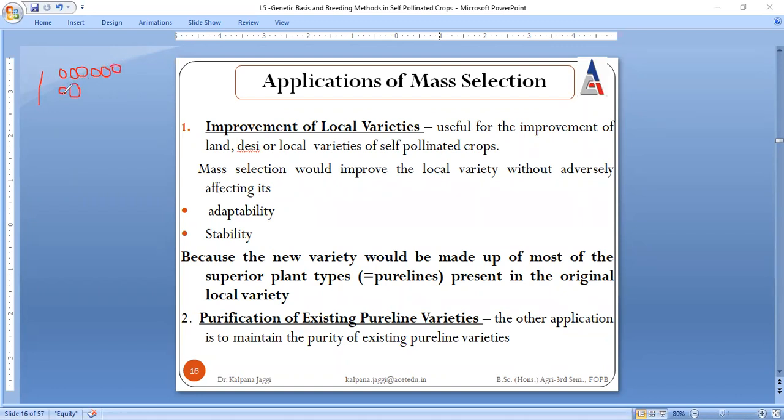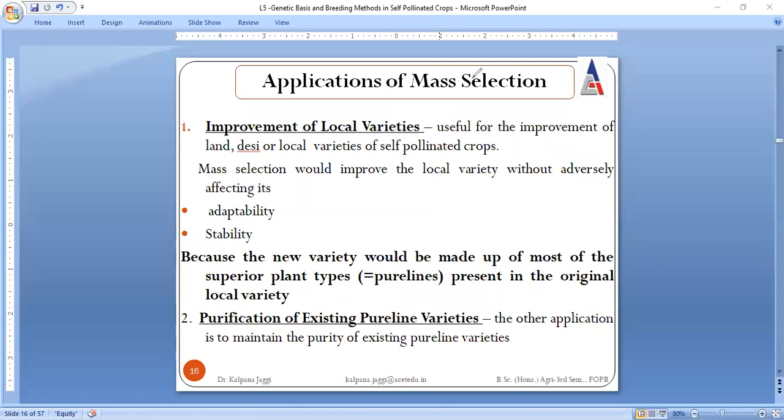If I pick one variety from Punjab and another variety from Nepal, then there will be a big difference between the characteristics of the two, right? So this is the reason we are picking all the varieties from the local area only.